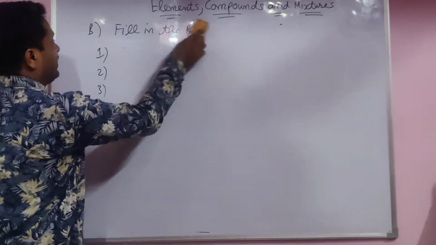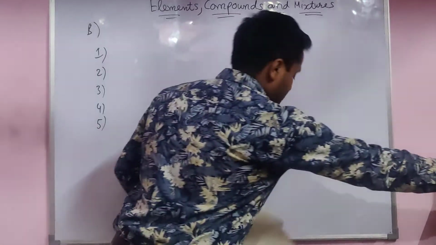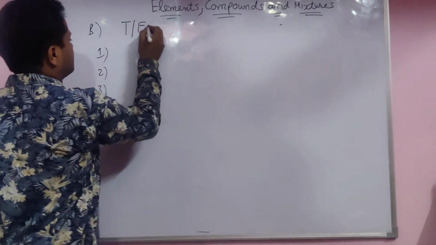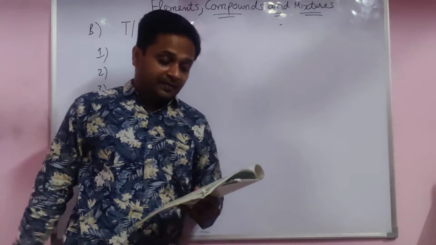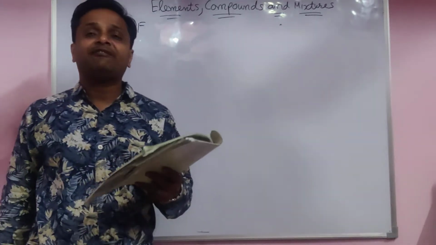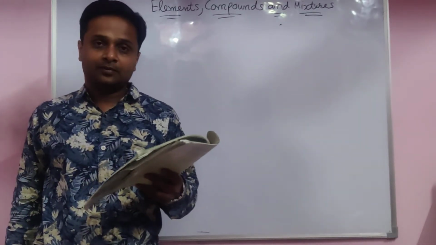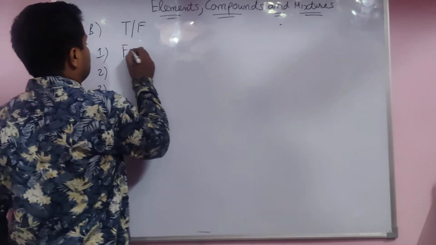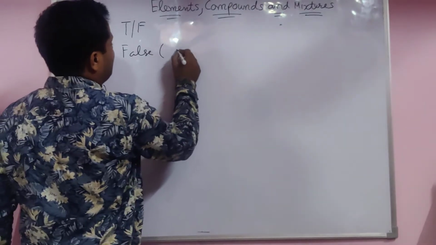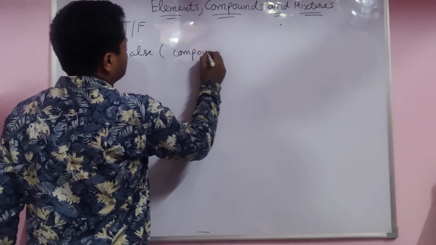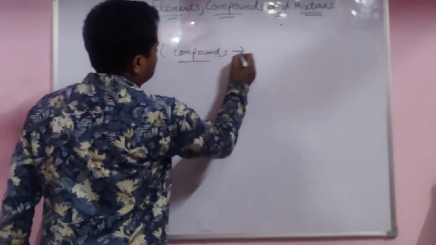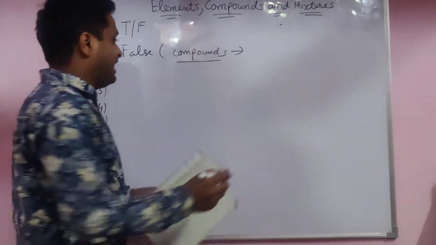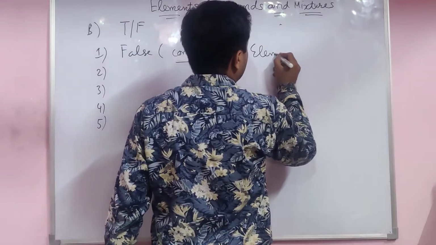Now come to the true and false, and correct them also. Compounds are made up of only one kind of atom. False. Underline the word compounds. The answer is elements. Element is made from one kind of atom.